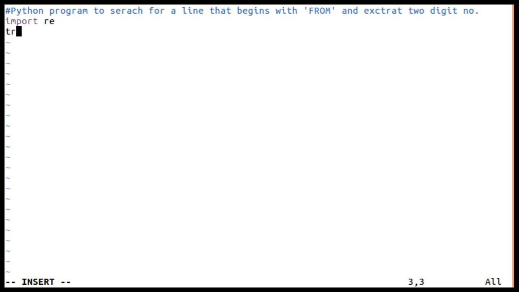Now because the file has to be opened, I'll ask the user to enter the file name. Otherwise, I can even directly open that file, like f and is equal to open. Any file can be assumed, means I'll assume some file name, fname.txt is the file name.